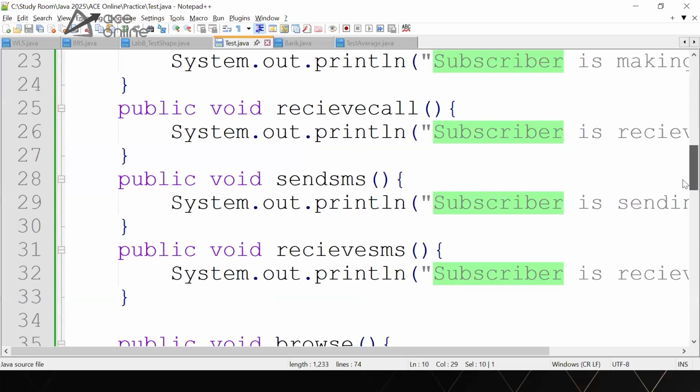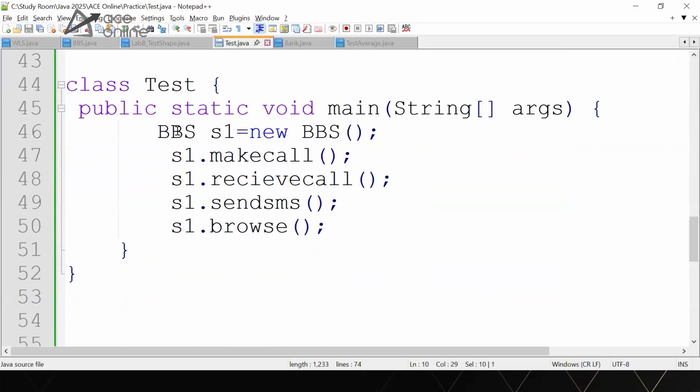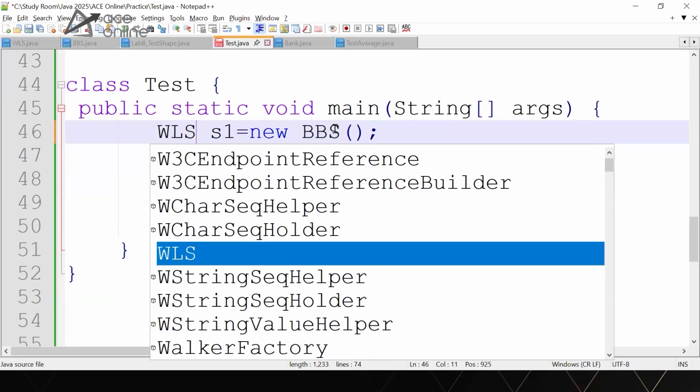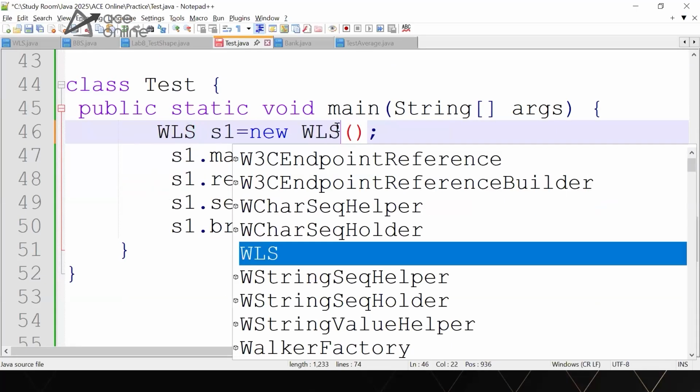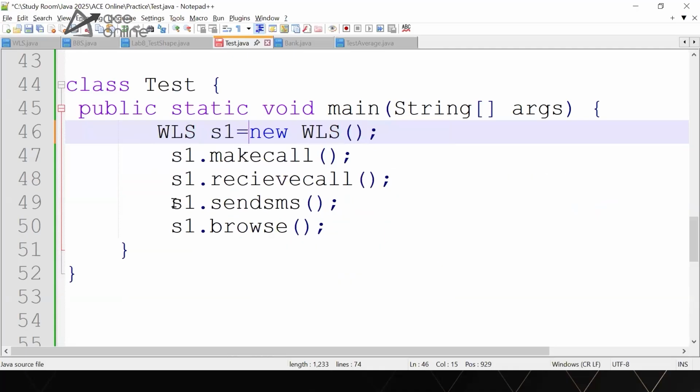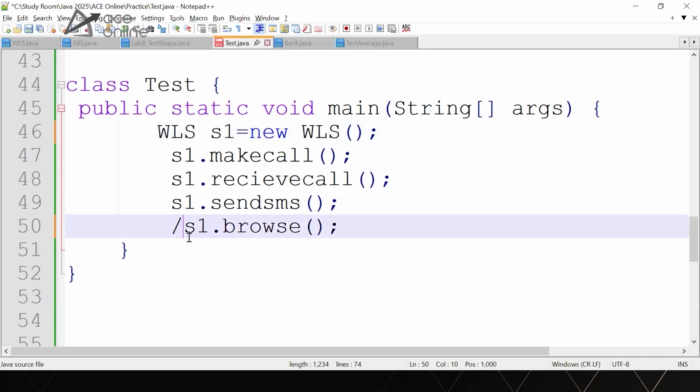Okay. Now still, can I make the object of WLS? Can I call make call and receive call? Let's comment this. Yes.